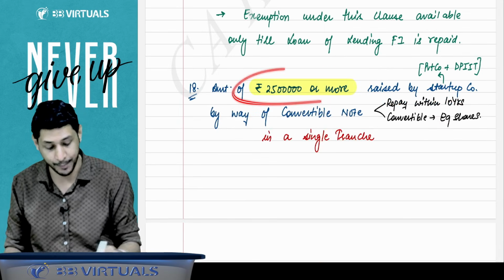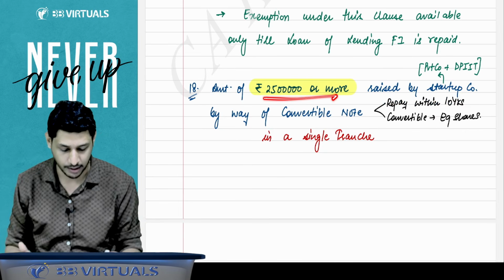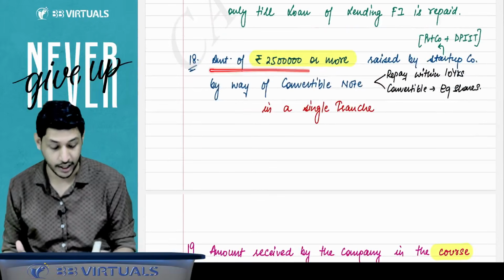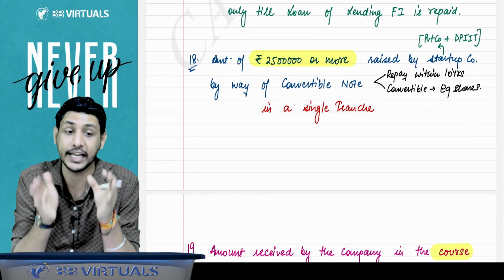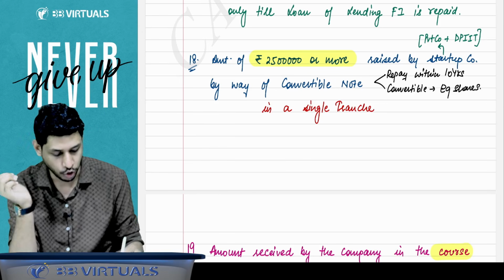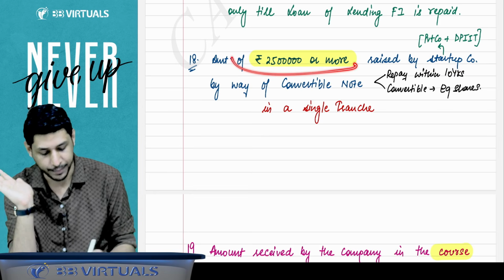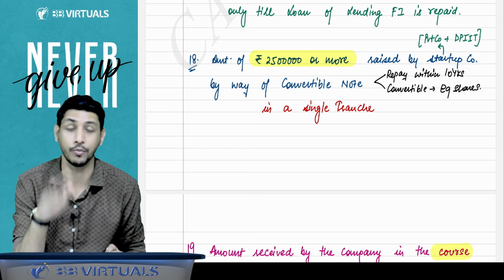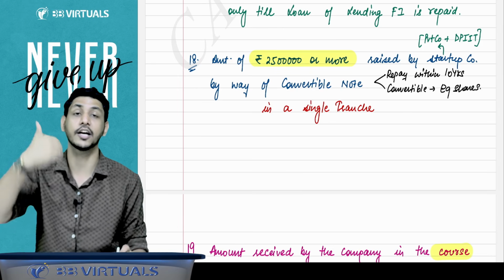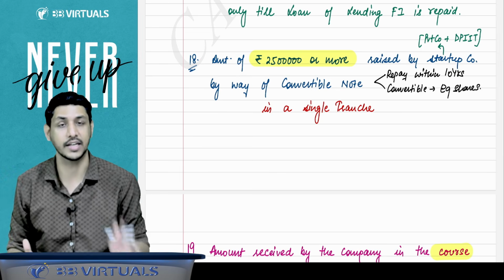And the next point, here the amount is given. In all the points you have read, no amount is given, but here the amount is given. Yes, here the amount is given. If you have received an amount of 25 lakh rupees or more raised by a startup company. So you are a startup company, and the startup company has raised 25 lakh rupees or more by way of convertible note. What is a convertible note? It means that the amount will be converted into equity shares later on, or it will be repayable.